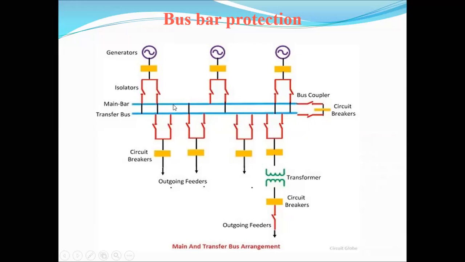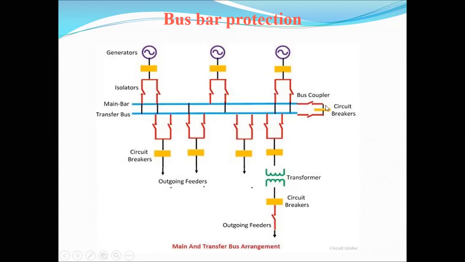Under normal operating conditions, the main bus bar shares the overall load. Suppose any fault is obtained at the main bus bar system; in that case, by using this bus coupler, the load will be transferred to the transfer bus bar. Initially the load is connected to both bus bars, but under normal conditions the total load is shared by the main bus bar through these switches.